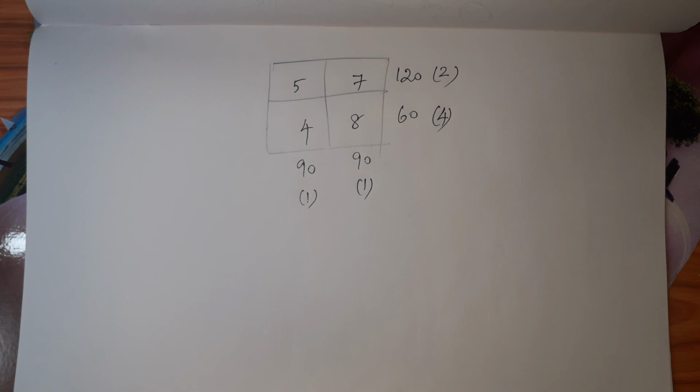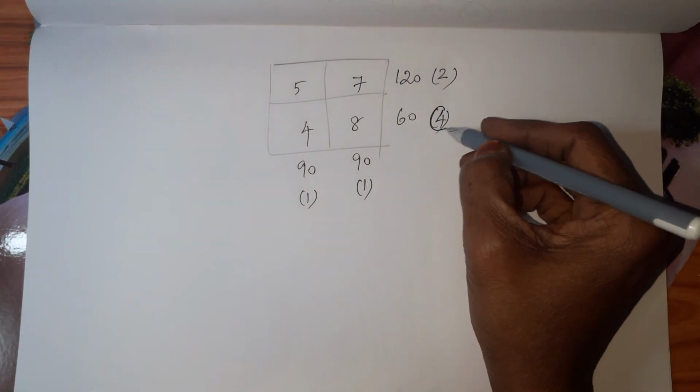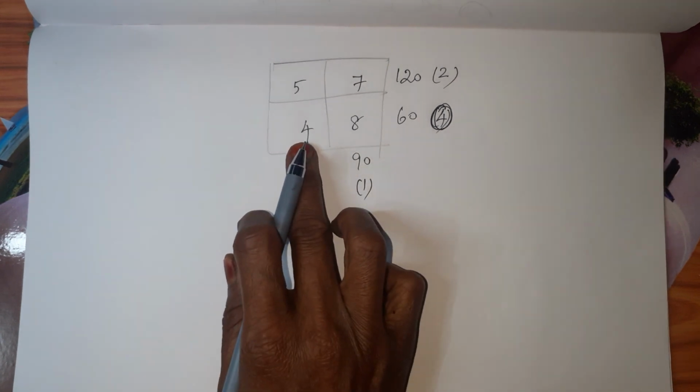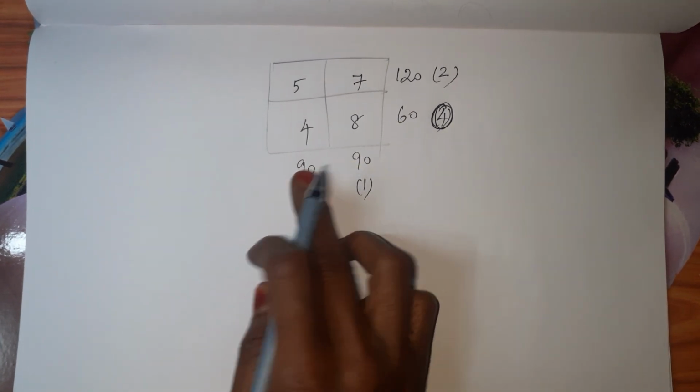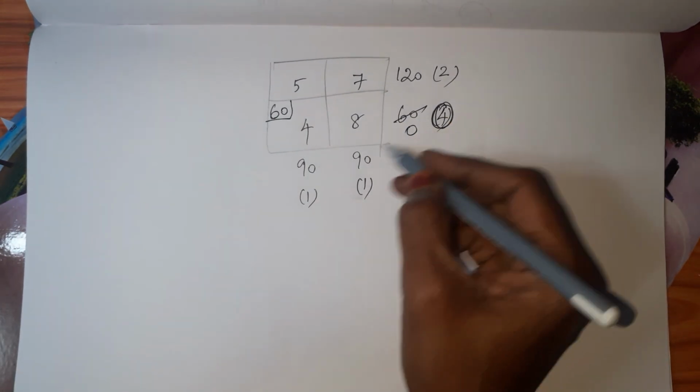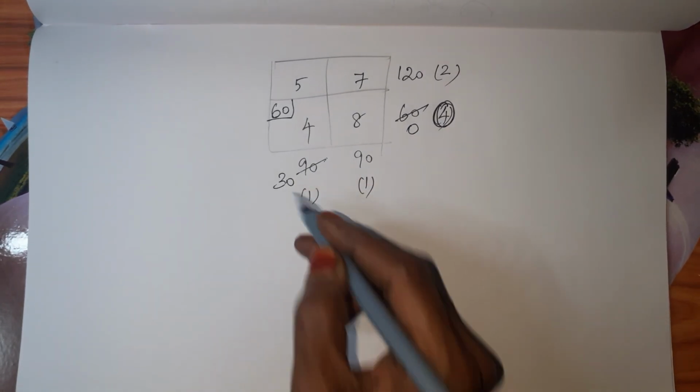So the maximum penalty what we have is 4. So if we take this 4, and here 4 is the minimum cost, 60, 90, 60 only we have to make. This 60 will become 0, this will become 30.